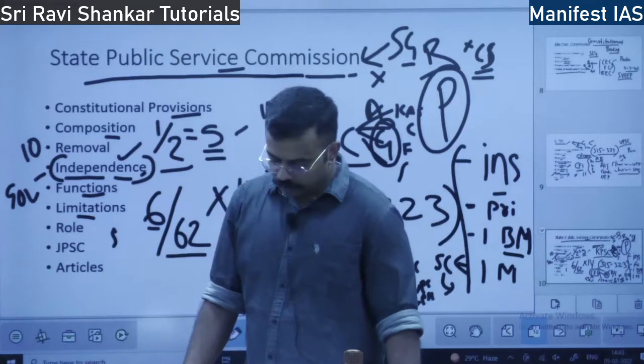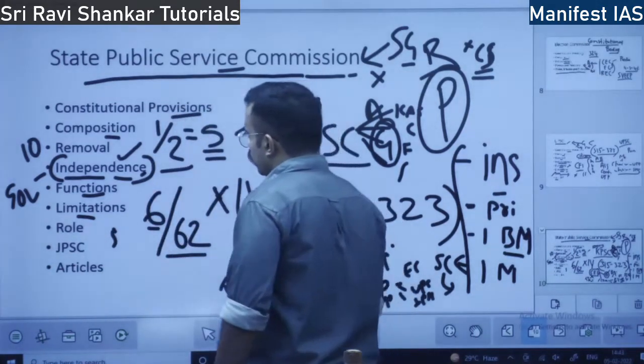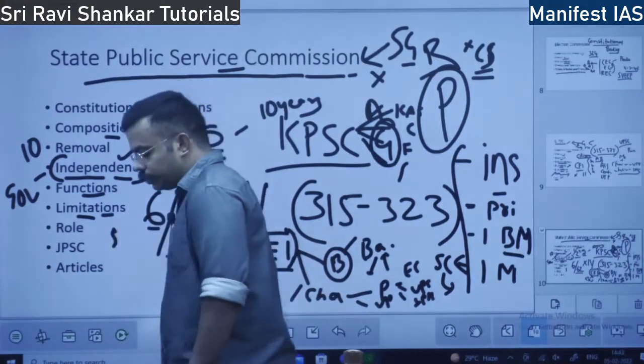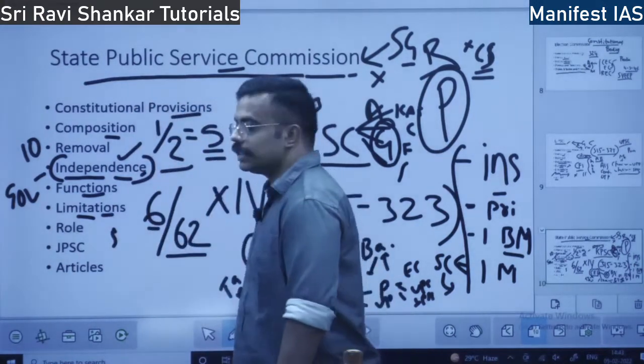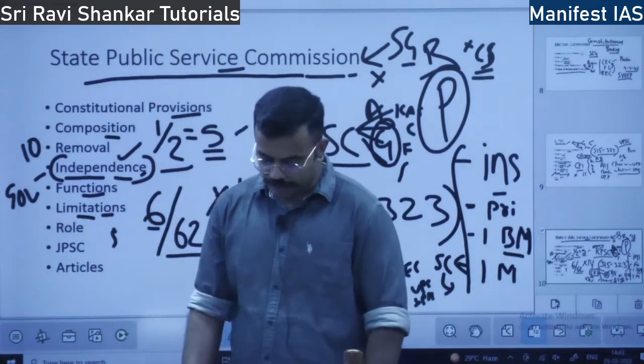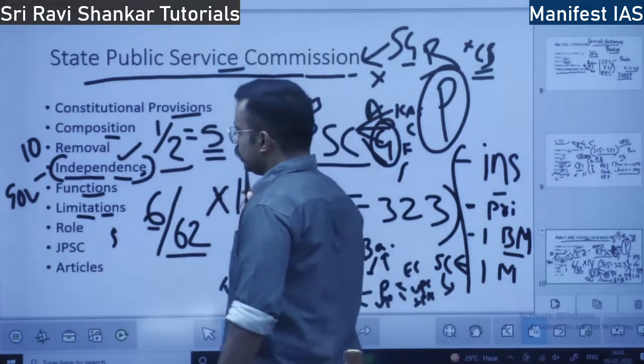So in those cases he cannot go anywhere. And also what other limitations with respect to reservation of SCs, STs, backward classes, this State Public Service Commission doesn't have any role.